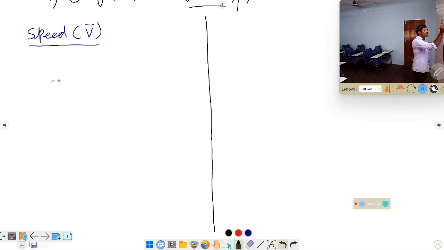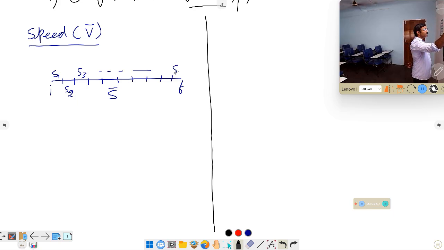In a simple, short way I can say, a person starting from the initial point reaches the final point. This is the total distance covered by the person. Any person cannot cover the total distance at a time, right? So he is going to cover the total distance in small parts. The distance covered in the first small part is called S1, then S2, S3, and so on, Sn, if I divide the total distance into n parts.